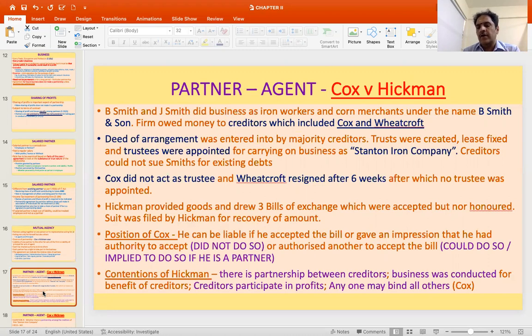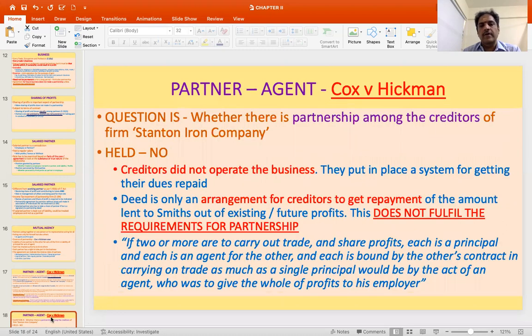They were running the business of Smith and Sons in the name of Stanton Iron Company, and the creditors participated in profits. That is, whatever money is there, they used to be getting that. And any one may bind all of the others. So they presume that there is a mutual agency that existed between all these people. Then the question was whether there is a partnership among the creditors of the firm Stanton Iron Company.